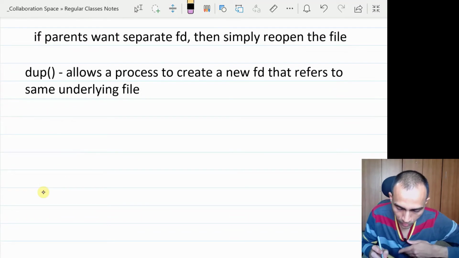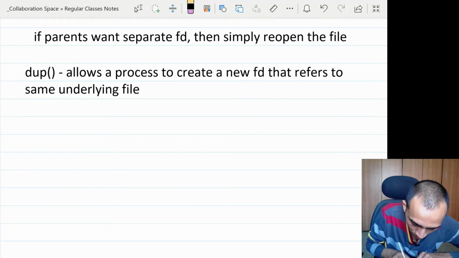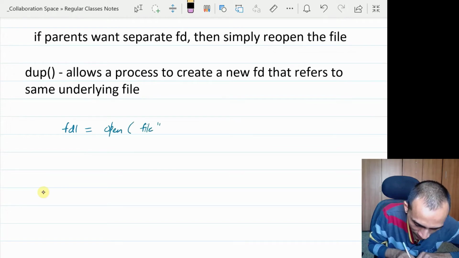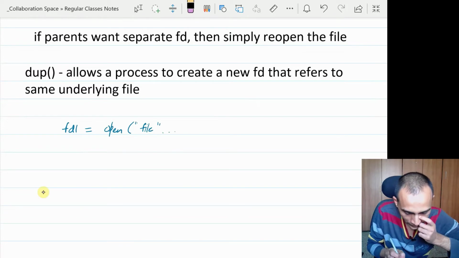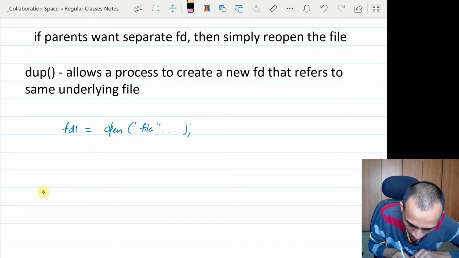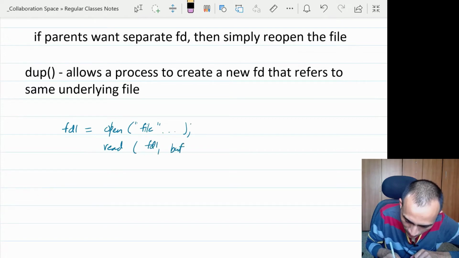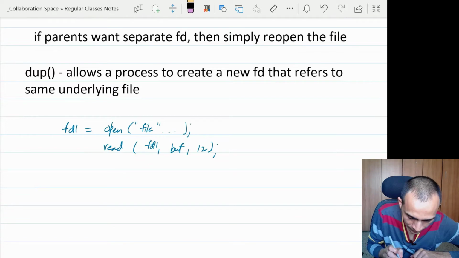So what does this mean? Let us say you open a file. I'm not writing the entire thing. Basically, you open a file, it returns a file descriptor, let us say 1, and then you do a read operation on that file descriptor 1, maybe into some buffer, maybe some size, let us say 12 bytes.